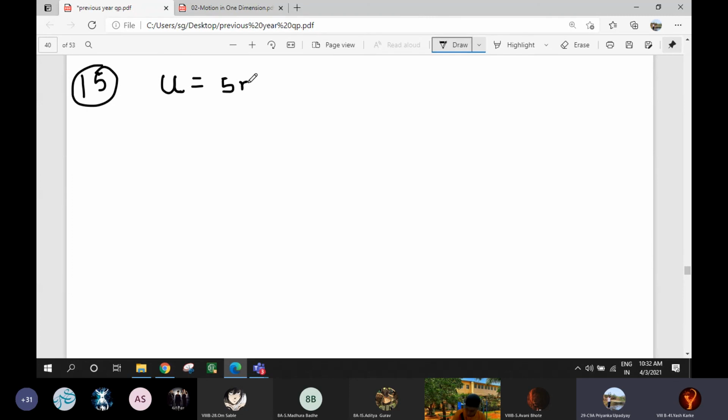A bicycle initially moving with velocity 5 meter per second accelerates for 5 seconds at a rate of 2 meter per second square. So time is equal to 5, and acceleration is 2 meter per second square.